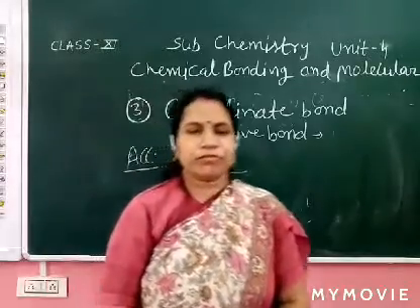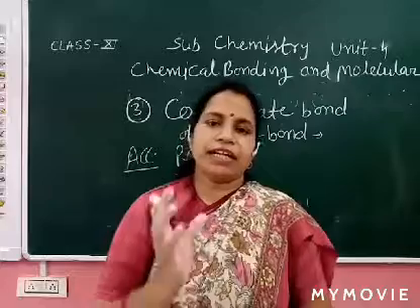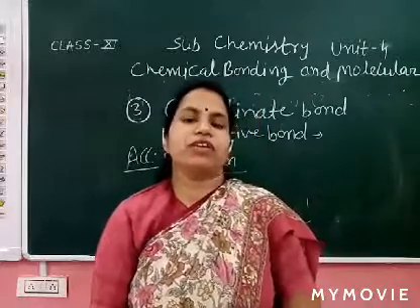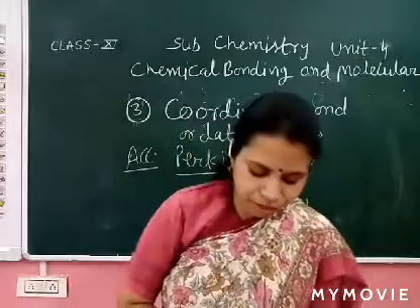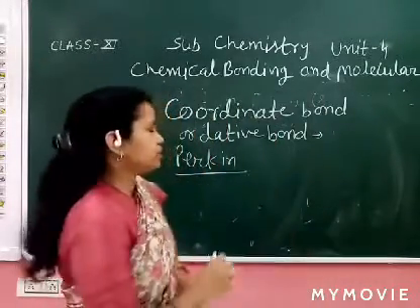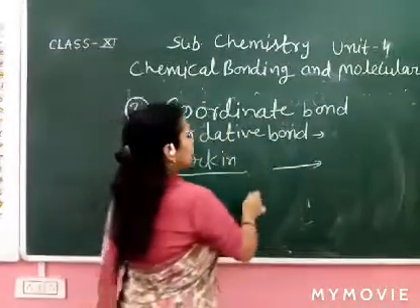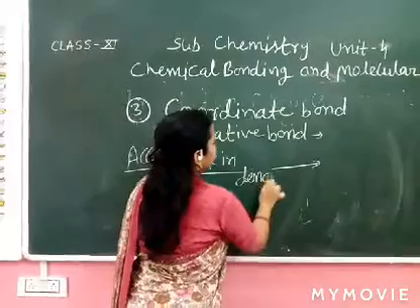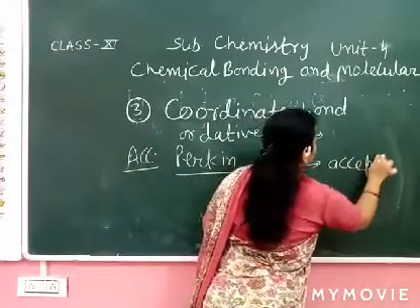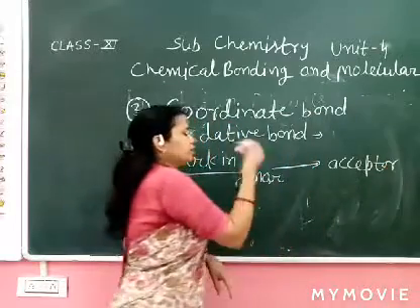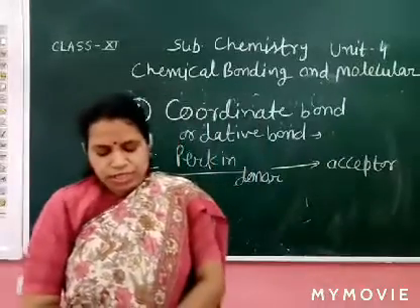So they get positive and negative charge. The donor atom donates the electrons, so it gets positive charge, and the acceptor atom accepts the electrons, so it acquires negative charge. This bond is represented by an arrow from donor to acceptor.